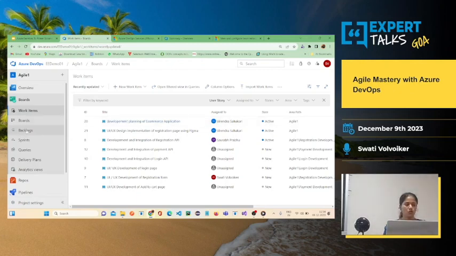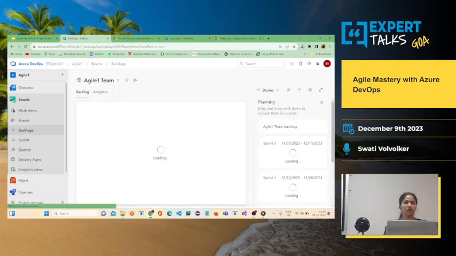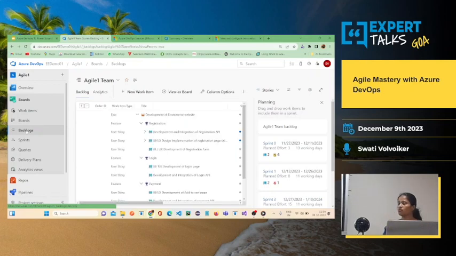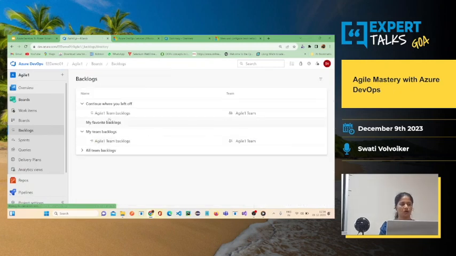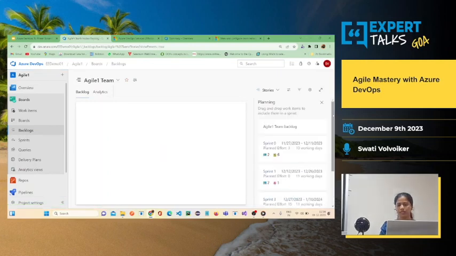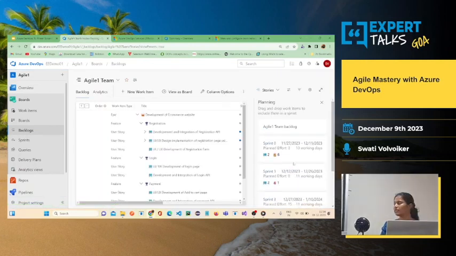Okay, now there is an option called backlog. Backlog is something that will manage all the work items here, and you can assign your user stories, your bugs, or everything to each of the sprints. So when you select the option here, backlogs, at the right hand side you will see the planning.